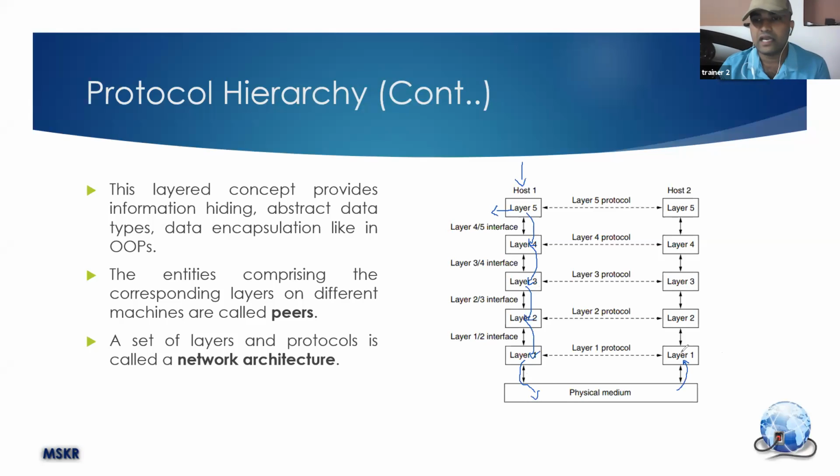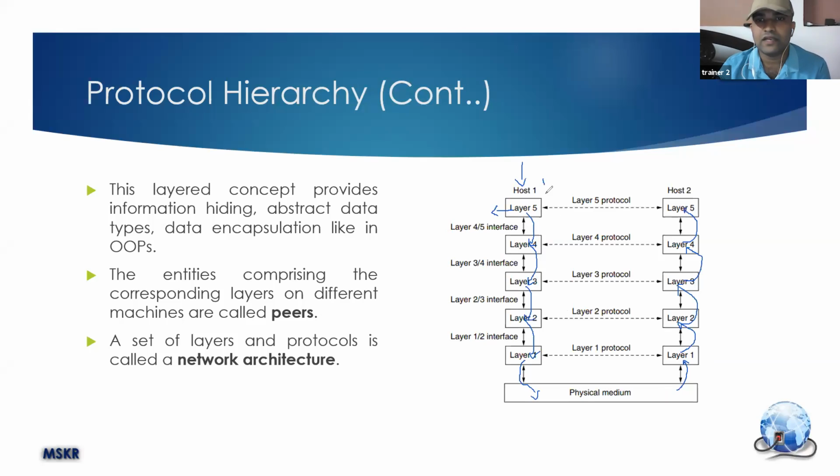Okay, so layer 1 will give the data to layer 2, layer 2 will give data to layer 3, layer 3 will give data to layer 4, layer 4 will give data to layer 5. So as H1 said previously, encoding will be happening here, and on the receiving side decoding will be happening. Now let's say in layer 5,